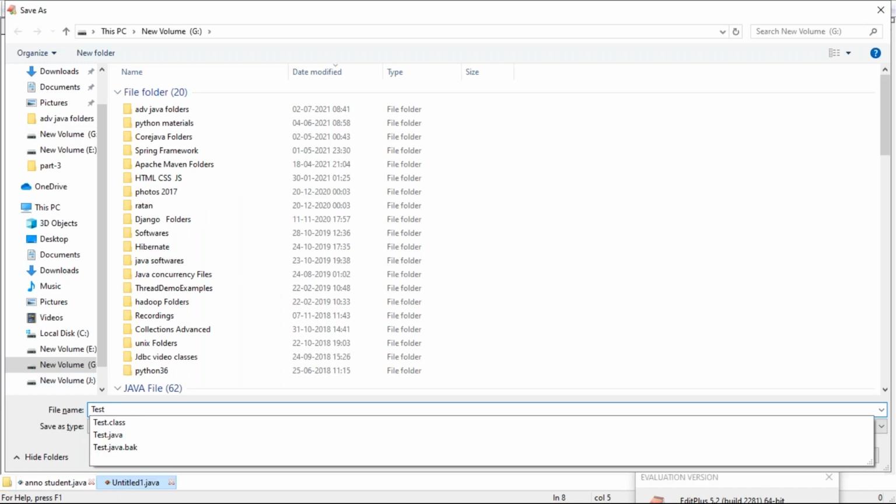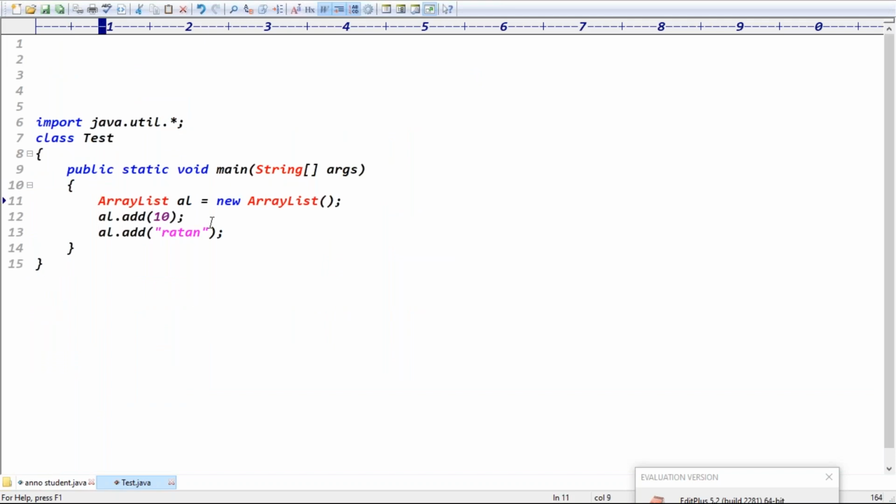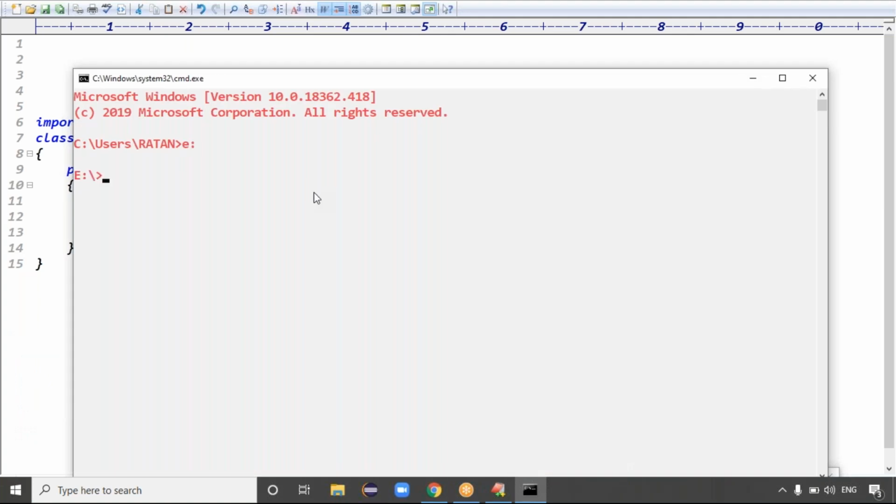Why it is not type safe, I will tell you as part of the generics topic. If it is not type safe there is no problem at all, but it gives small warning messages, guys.